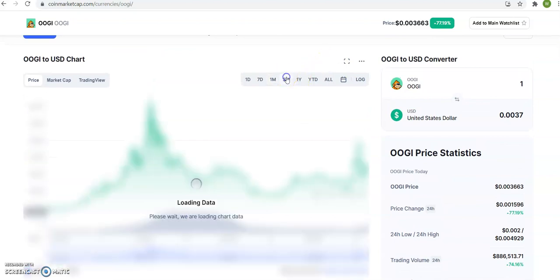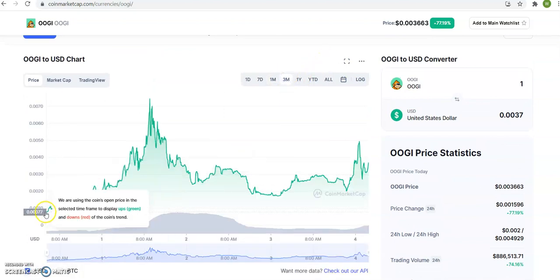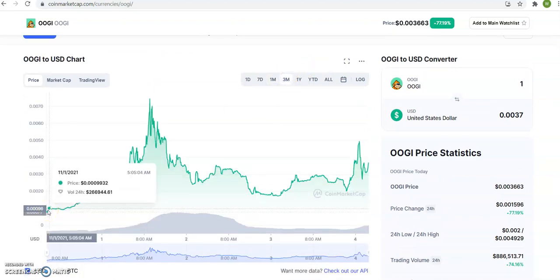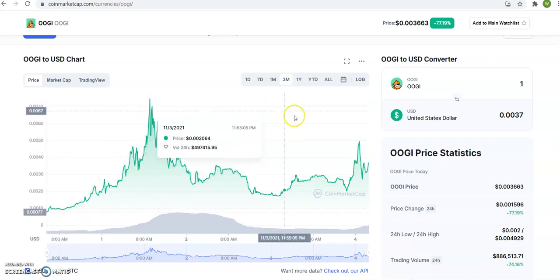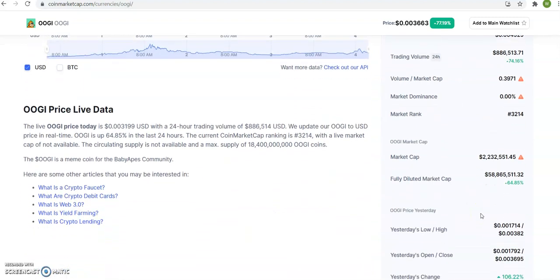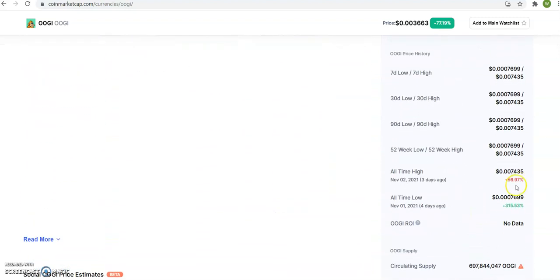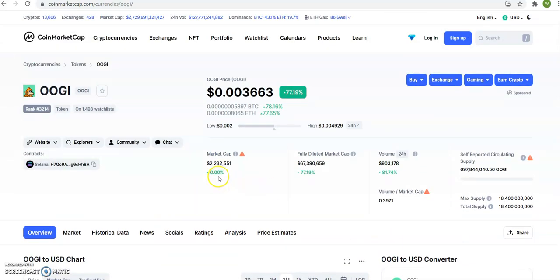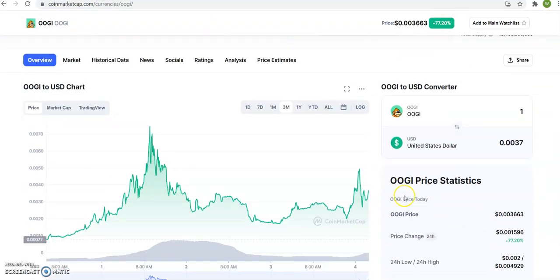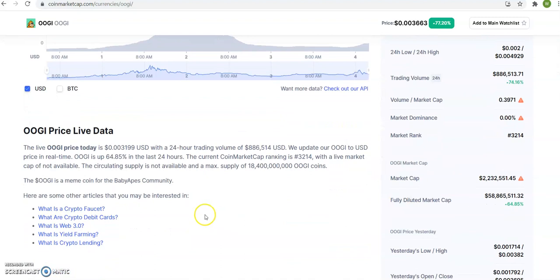So when we do 3 months, we see that it started November 1st, and it did a skyrocket all the way up here, which if we look, it says we're 56% from all-time high, and the market cap is right at 2,232,551.